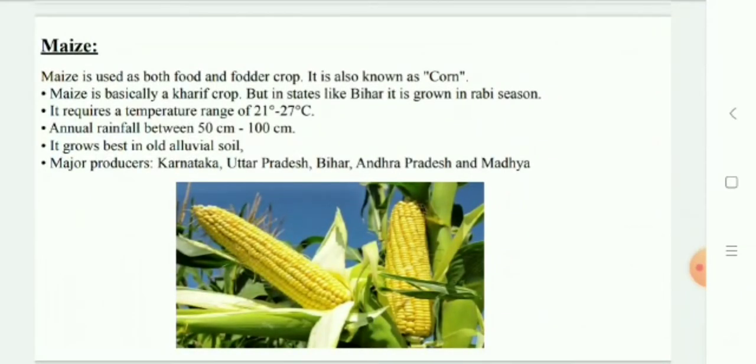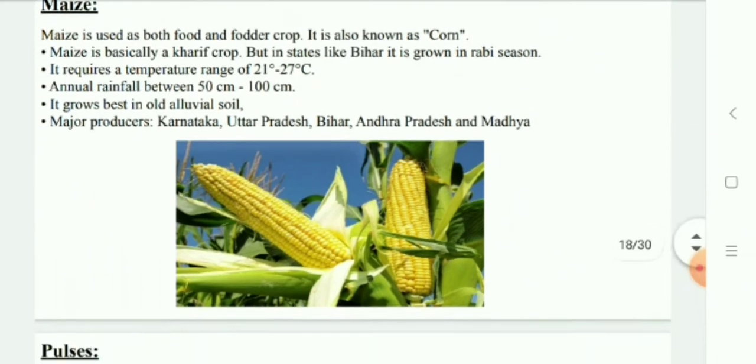Maize is a crop which is used both as food and fodder. It is a kharif crop and grows well in old alluvial soil. In some states like Bihar, maize is grown in Rabi season also. Use of modern inputs such as HYV seeds, fertilizers, and irrigation has contributed to the increasing production of maize. Major maize producing states are Karnataka, Uttar Pradesh, Bihar, Andhra Pradesh, and Madhya Pradesh.